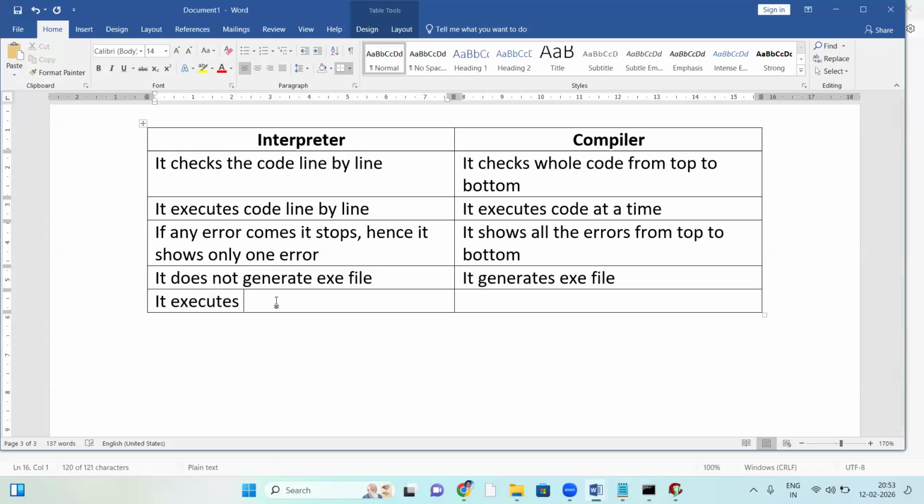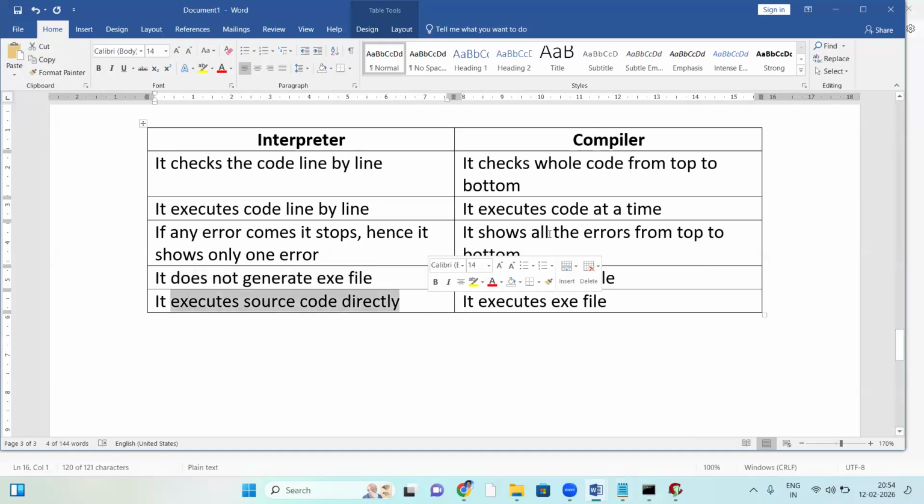Interpreter executes source code directly. In the case of a compiler, what happens? It generates an exe file and executes it. The interpreter does not generate an exe file, but the compiler generates one exe file. Interpreter: it executes source code directly. Compiler: it executes the exe file.